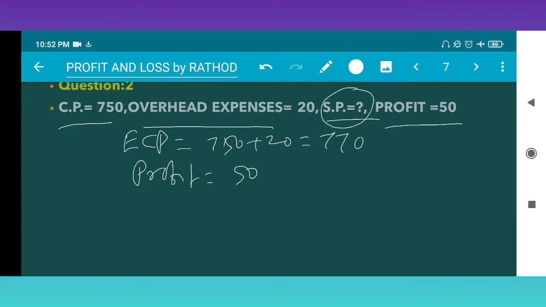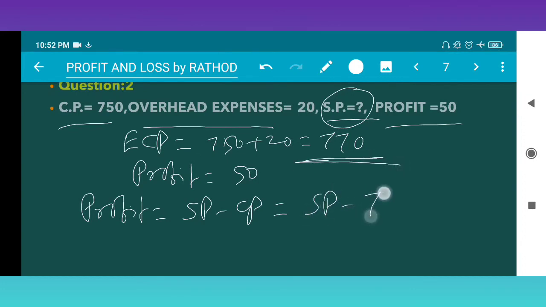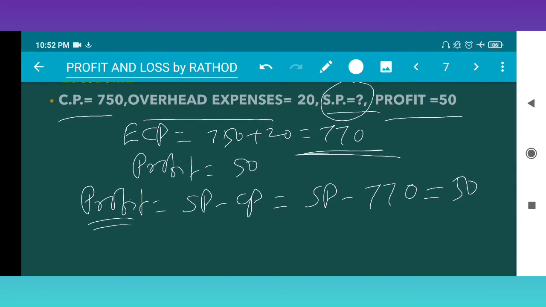What is the effective cost price? It is 750 plus 20, which is 770, right? The profit is 50 rupees, and we have to find SP. Profit means SP is greater than CP, so profit is SP minus CP. We don't know SP, and the effective cost price is 770. So SP minus 770 is equal to the profit, 50 rupees.